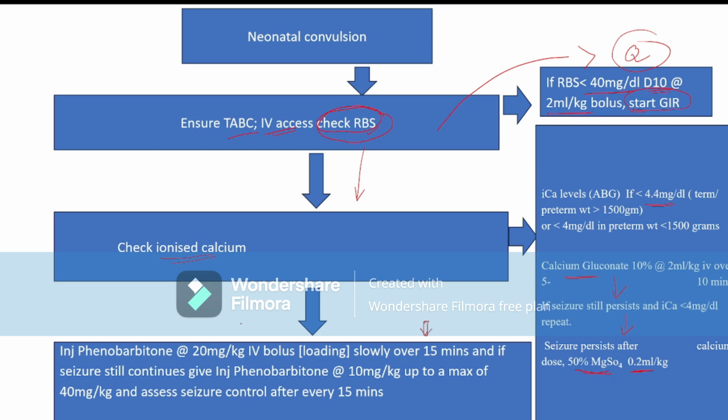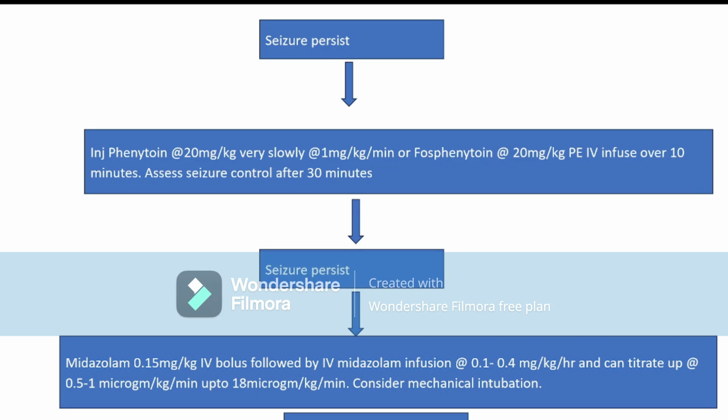If the seizure is not subsided, then we give a second anticonvulsant, that is phenytoin. We give phenytoin or fosphenytoin at a rate of 20 mg per kg run over 10 minutes. After 10 minutes, if the seizure is not subsided, then we start giving a benzodiazepine, that is midazolam infusion at a rate of 0.5 to 1 microgram per kg per minute up to 8 microgram per kg per minute, and we consider the patient for mechanical ventilation, intubation, and shift the patient to NICU.